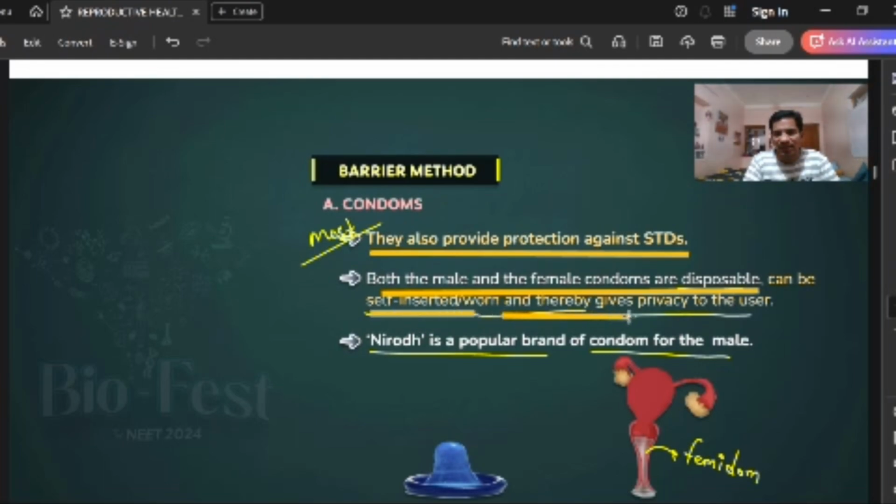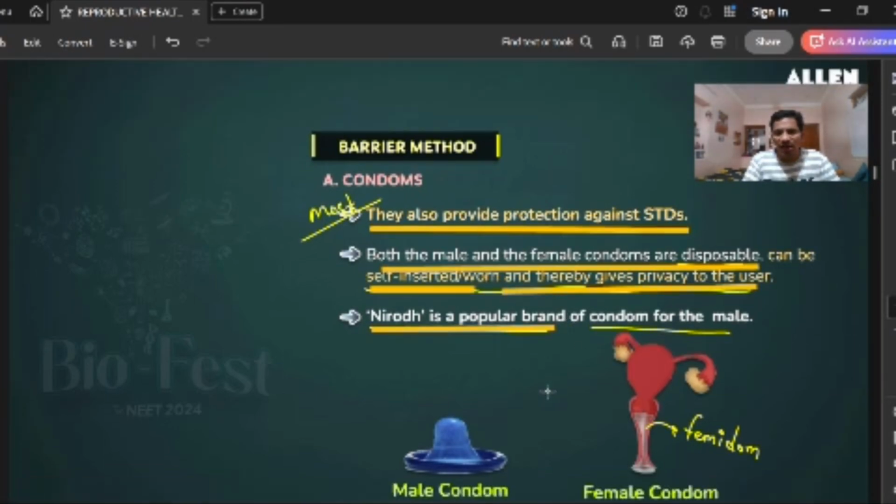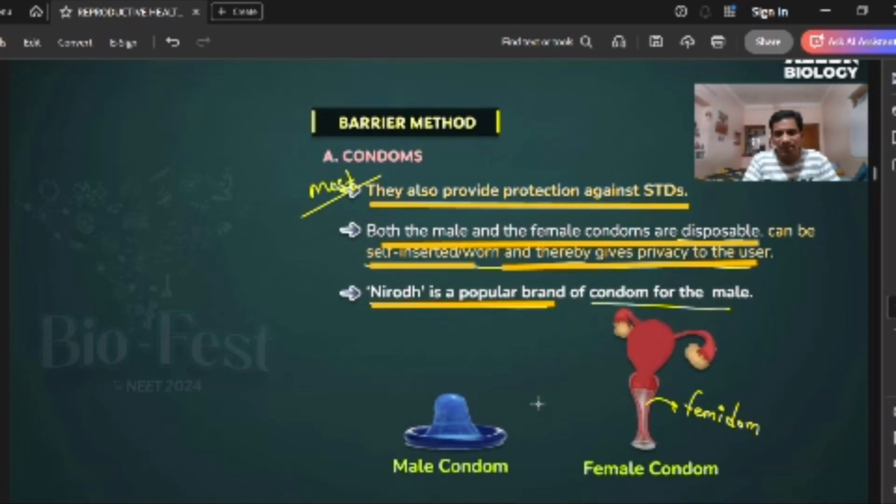That's why Nirodh is the popular brand which was used when AIDS was alarming in India, right? This is the male one, this is the female one. We call it a femidom, right?